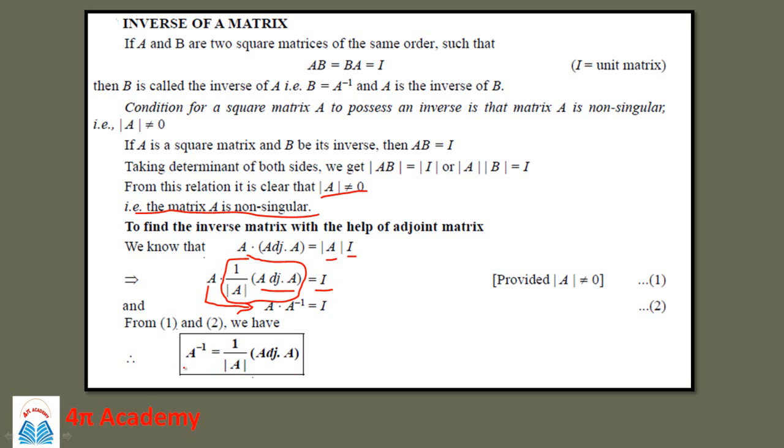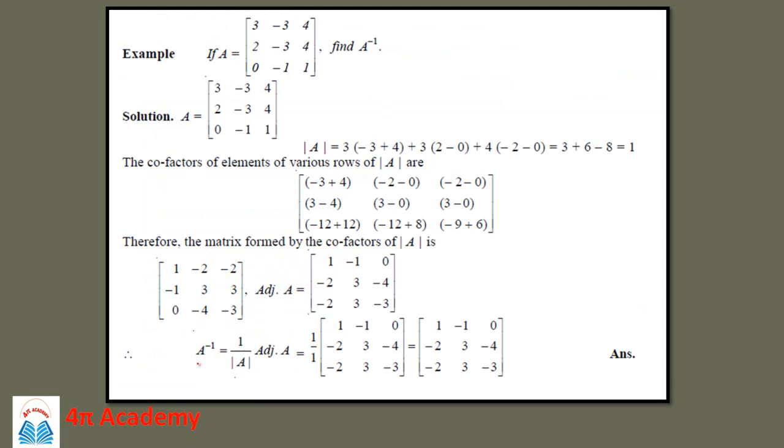So in order to find the A inverse, what do you have to find? You have to first find the determinant of A, and you have to check whether it is singular or non-singular. If it is singular, then we cannot find the inverse of the matrix. If it is non-singular, then only we can find the inverse. So first you need to find the determinant of A, and then 1 upon determinant of A multiplied by adjoint of A will give you the value of A inverse. So now we are going to take an example to find the A inverse.